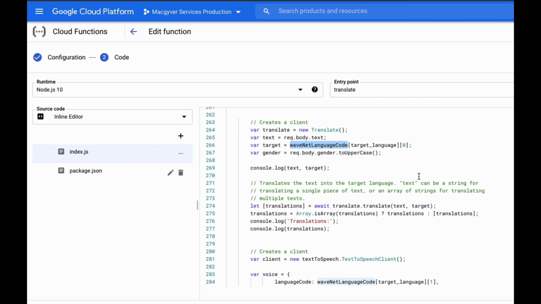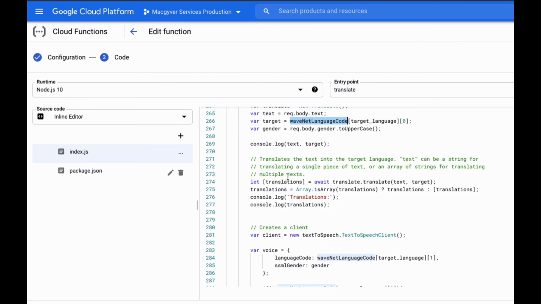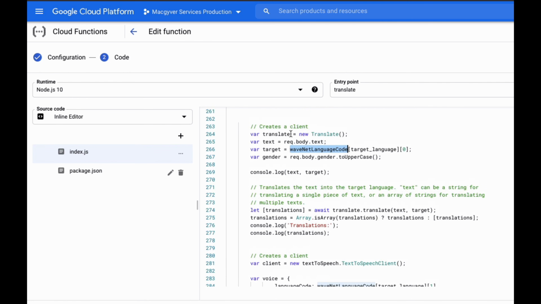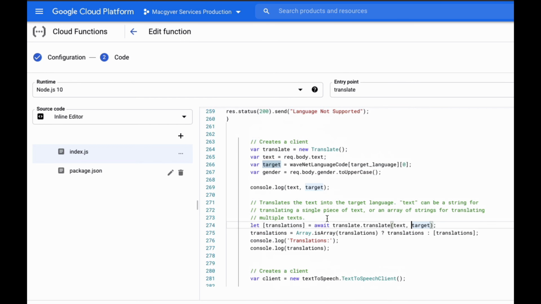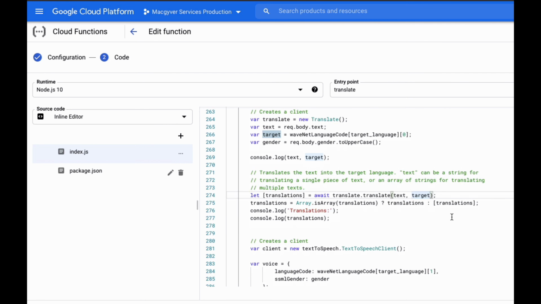But we would want to run that translation. So the way you do that is you just call this function translate.translate. We created the translation object here, and then we pass it two parameters: the text hello, how are you? And then the target language, which would be Russian, or in this case, RU. We need these country code mappings because the Google Translate API uses one set of country codes, and the wavenet API uses another set of country codes. But essentially, we're passing a country code there.